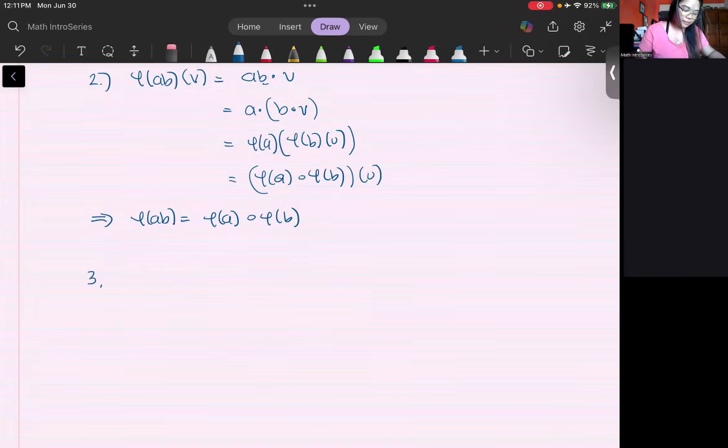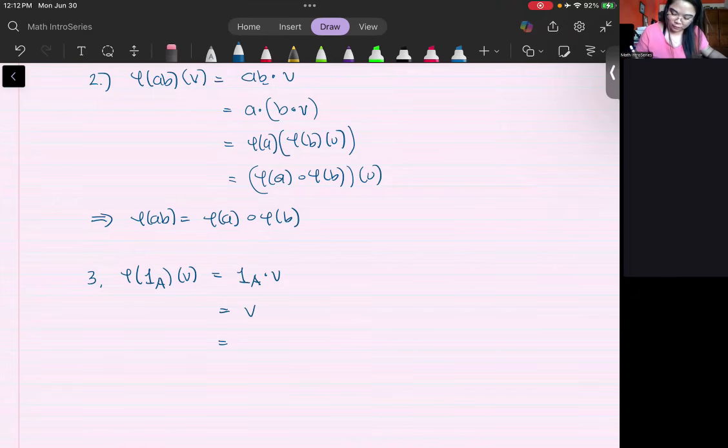the last axiom that we need to check is phi of 1A, the identity element in the ring part of your algebra A, that it should be your identity on your endomorphism space. So by definition, this is 1A acting on V. And of course, this is equal to V since we have the definition of a unitary module.